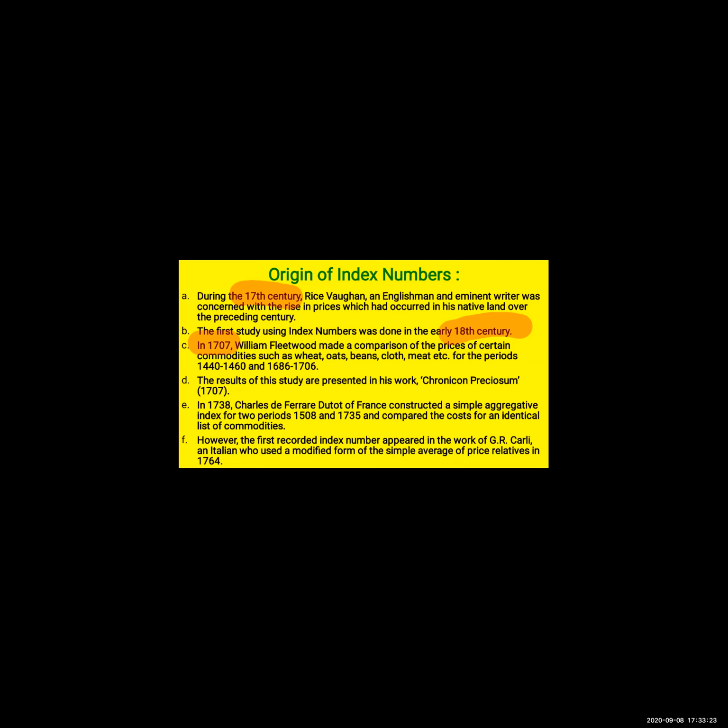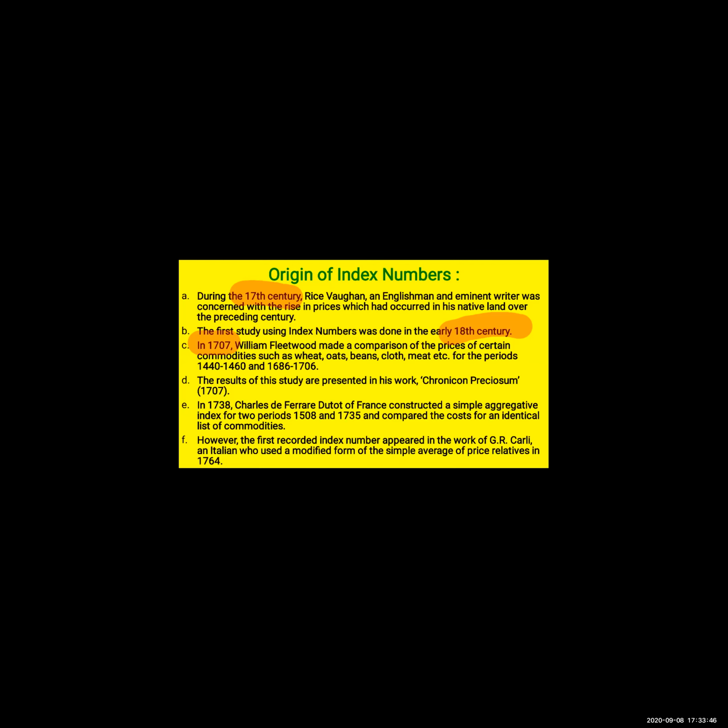So what over here next point tells us is that in the year 1707, William Fleetwood was comparing the prices of certain commodities from the period of two periods they have told over here, 1440 to 1460 and 1686 to 1706.